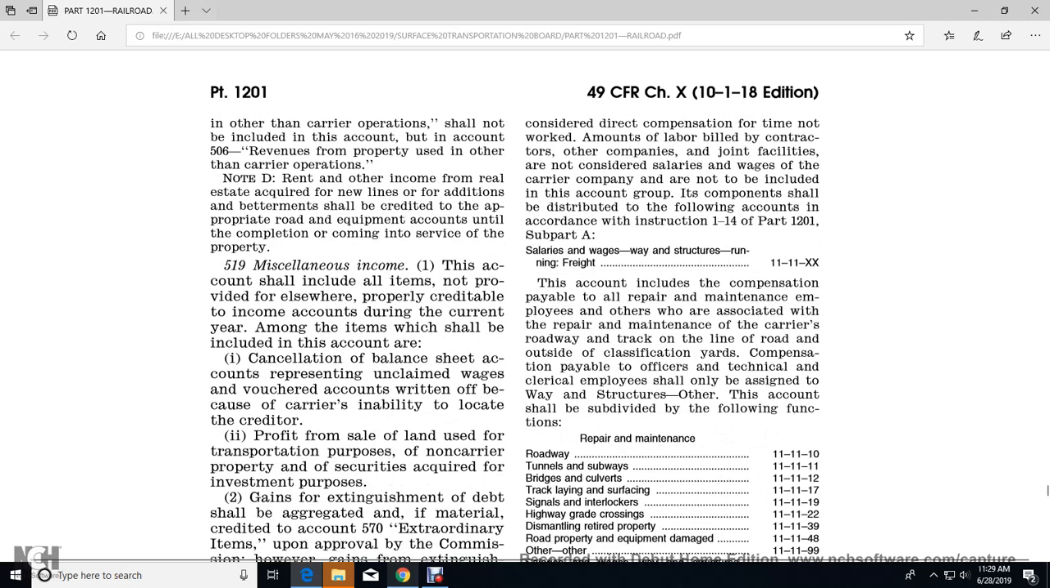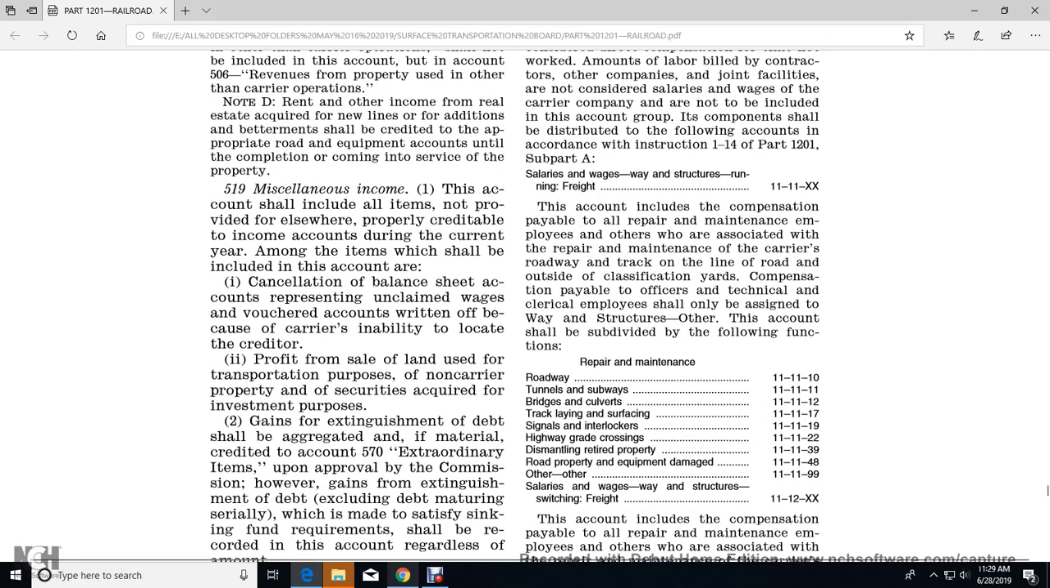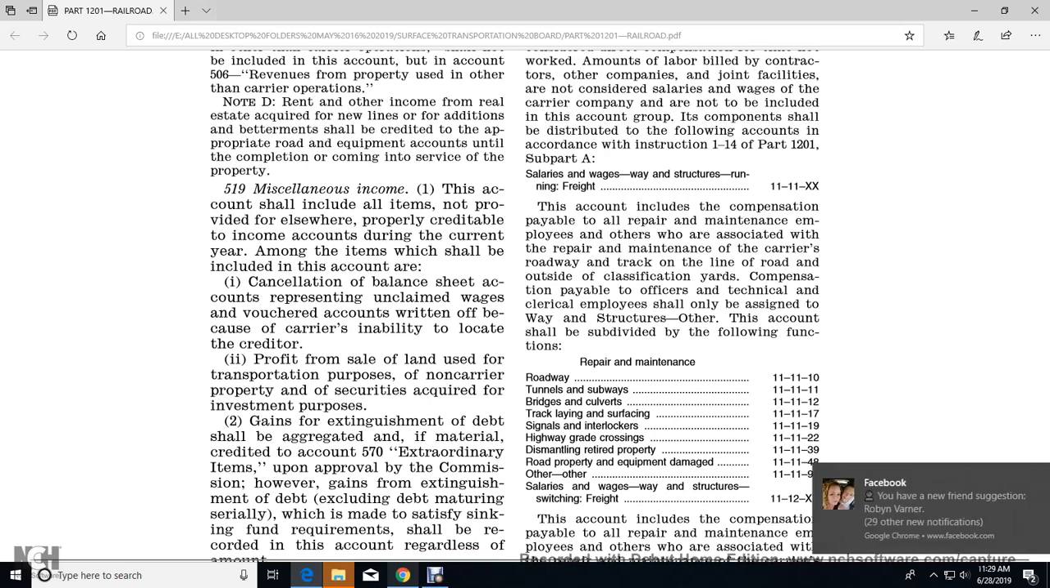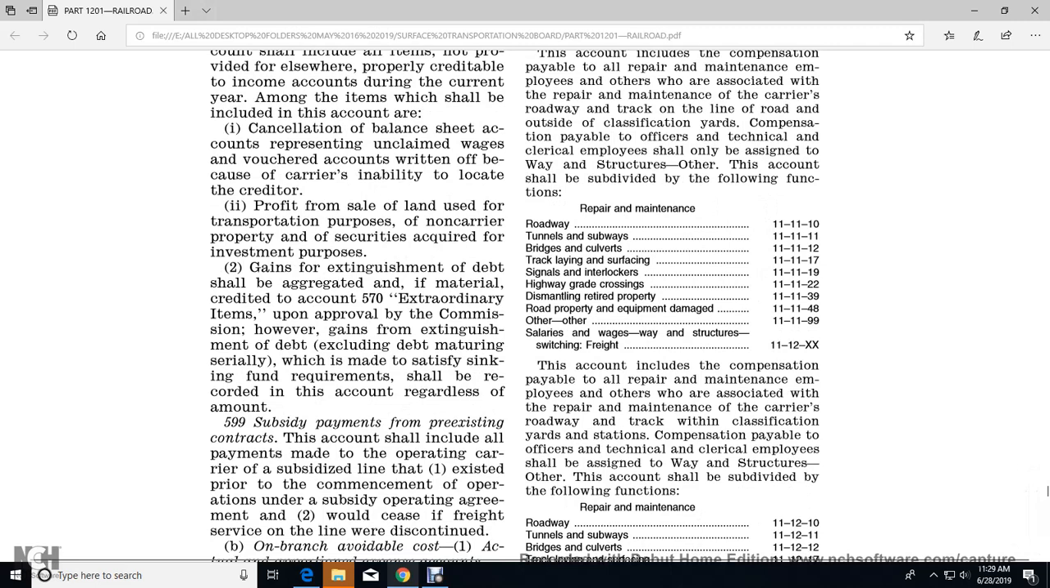probable credit with the income of the accounts during the current year with the amount of the items shall be included with the account cancellation bank accounts representing the unpaid claim wages voucher accounts written off of the base cover the carrier's ability to locate the creditor. Profit the sale of the land used in transportation purposes non-carrier. Land use of transportation non-carrier the property securities acquired for the investment purposes.